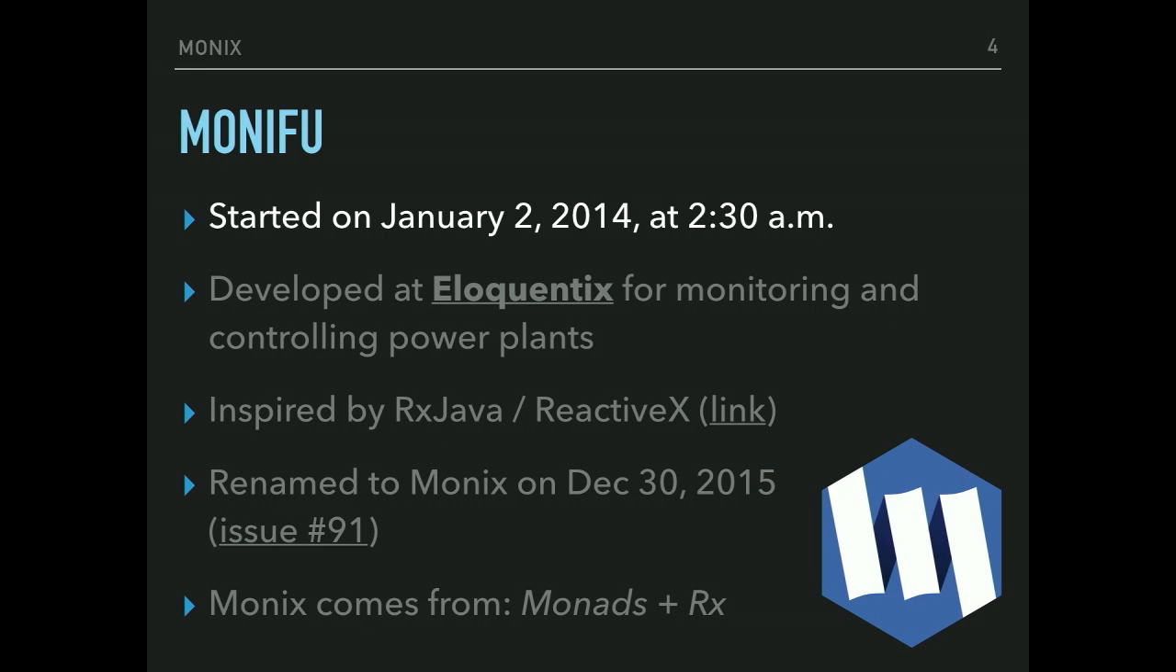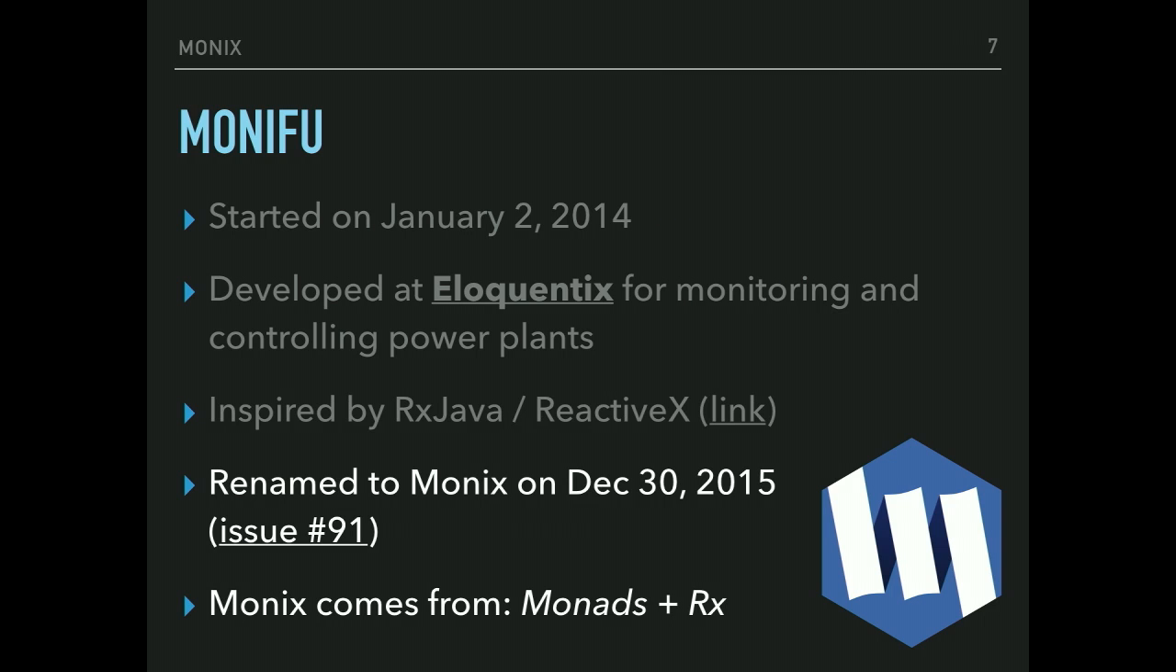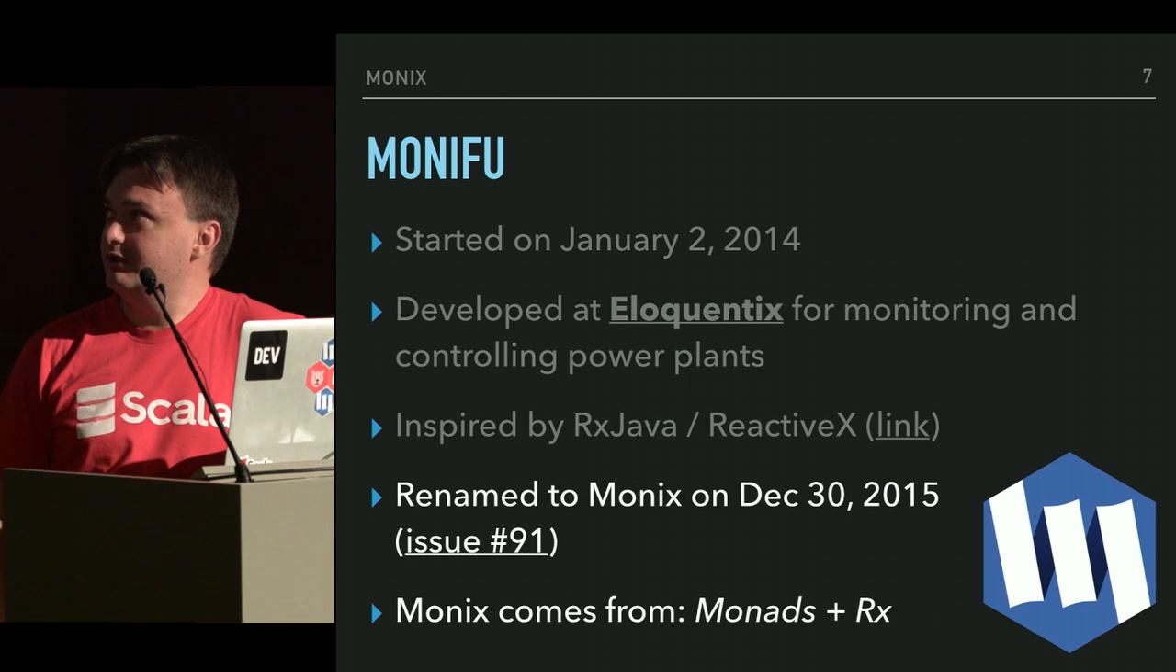So the project started sometime in 2014, and it was named Monifu. I started it at 2 o'clock at night. It was developed at Eloquentix mostly for monitoring and controlling power plants. We used it for that, and thus we continued development on it. It was originally inspired by RxJava and Reactive-X, and renamed to Monix on December 30th, 1 year later.